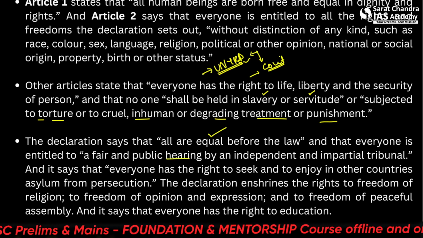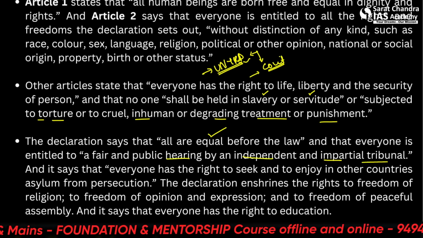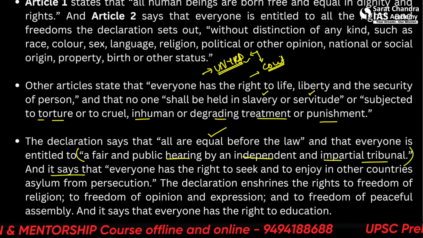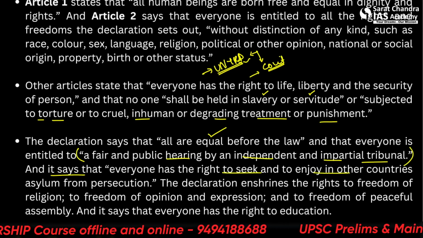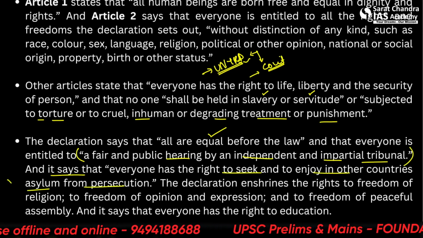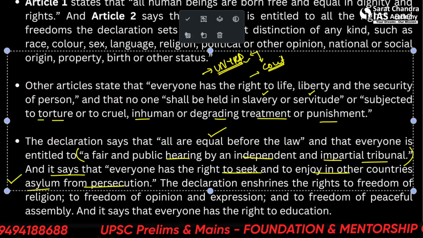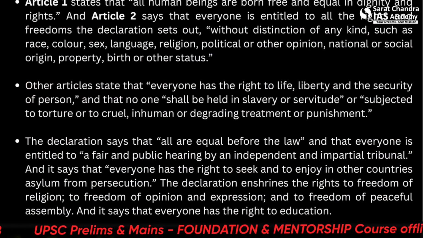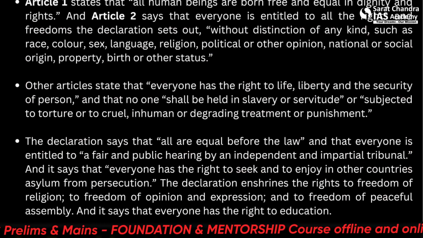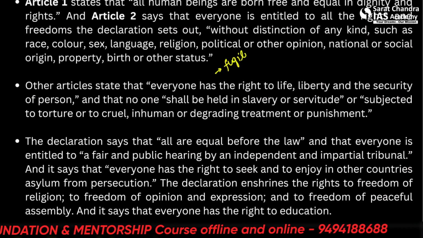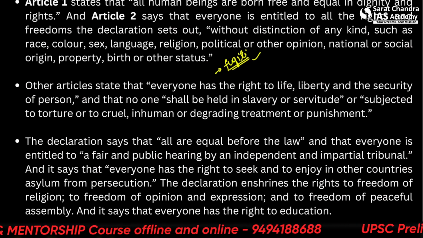So the declaration says that all are equal before the law and that everyone is entitled to a fair and public hearing by an independent and impartial tribunal. So this is in our justice system. And it says that everyone has the right to seek and enjoy in other countries asylum from persecution. So this is a very important one. It has been misused also. Let's say the countries are not on amicable terms with each other. So often fugitives take asylum as per their law leniency.